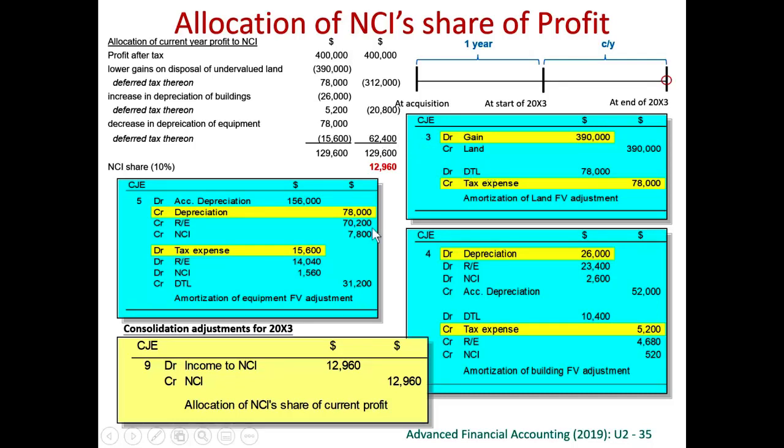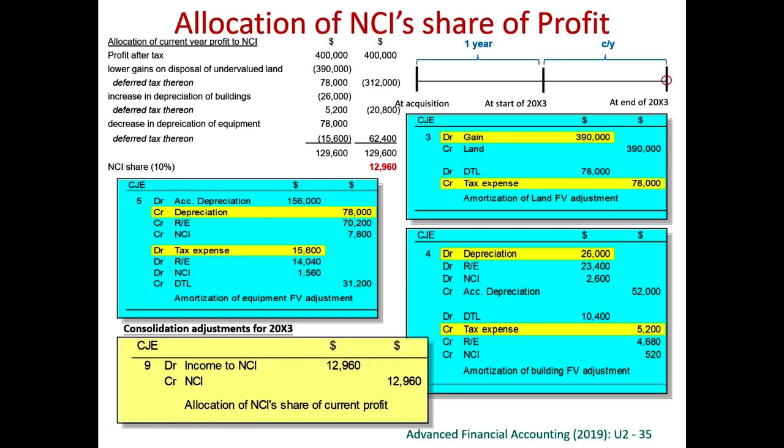The subsidiary did not take into account these adjustments. This is a consolidation adjustment. Therefore, we have to adjust it from the reported figures of the subsidiary. So altogether, the adjusted profits for the current year are 129,600, and 10% goes to NCI. Therefore, we debit profit to NCI and we credit NCI.